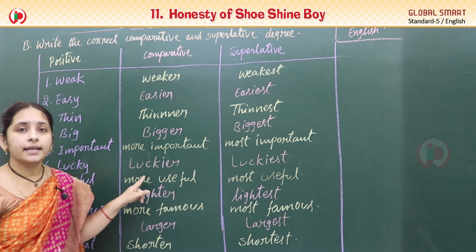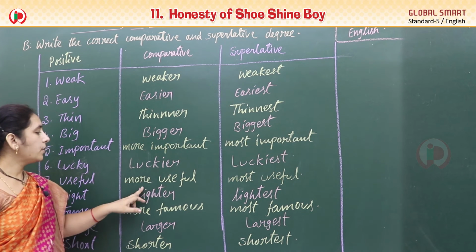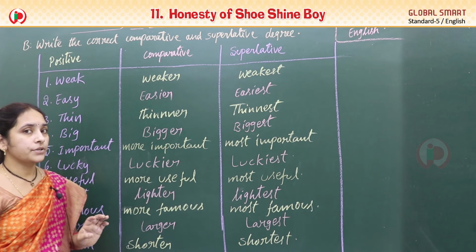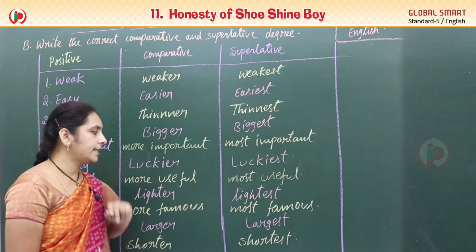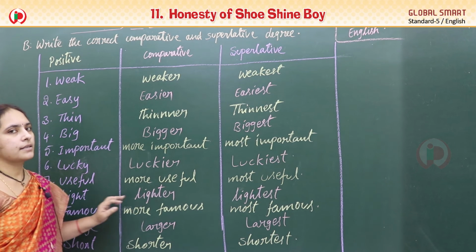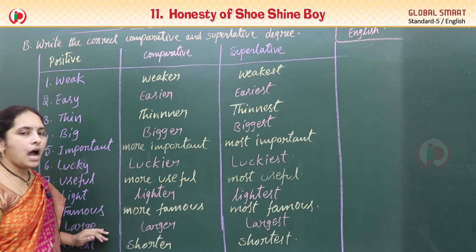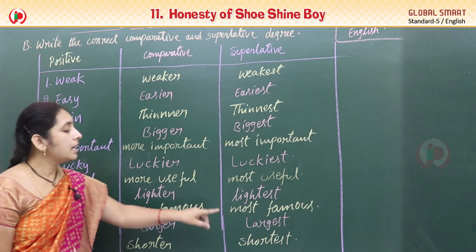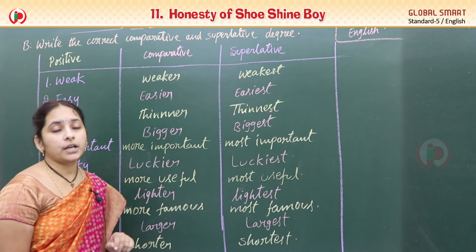Lucky, luckier, luckiest. Useful, more useful, most useful. Light, lighter, lightest. Famous, more famous, most famous. Large, larger, largest. Short, shorter, shortest.